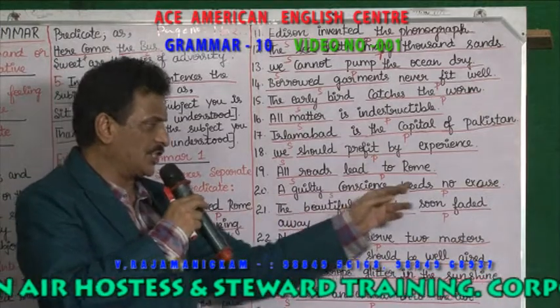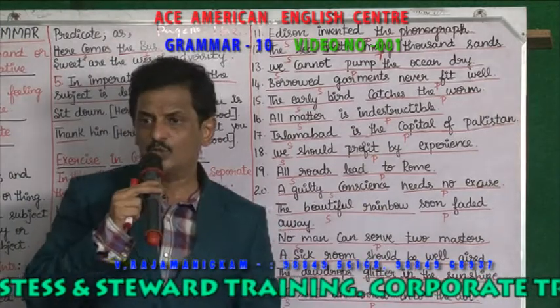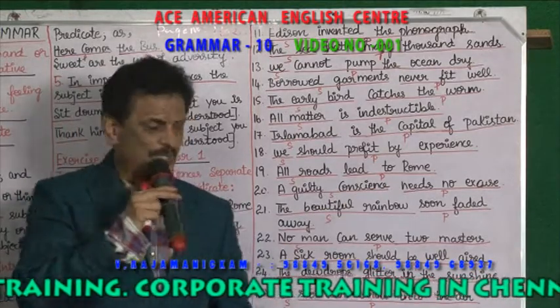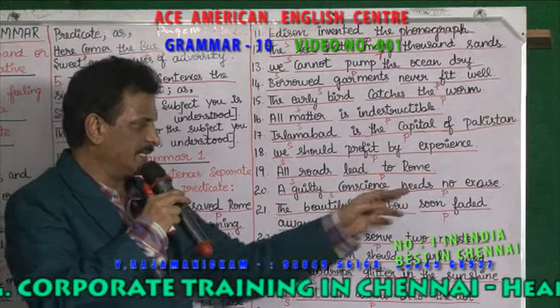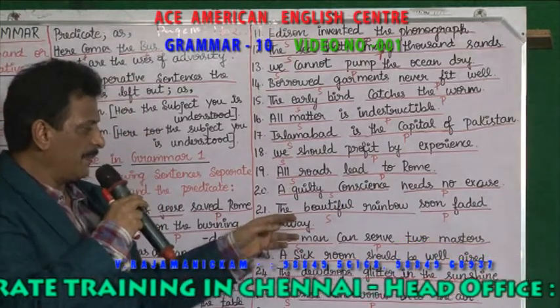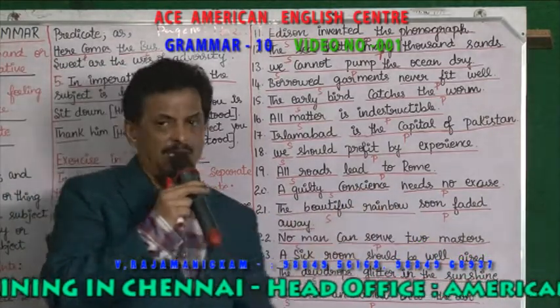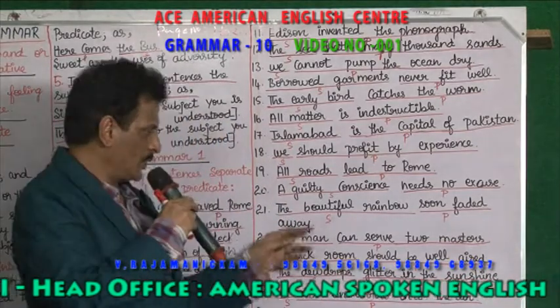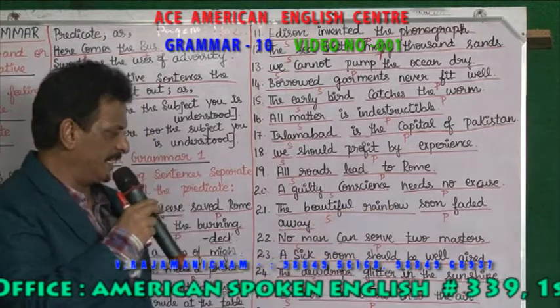A guilty conscience needs no excuse. Guilty குற்றமுள்ள நெஞ்சு, guilty conscience subject, needs no excuse predicate-ஆக வருகிறது. The beautiful rainbow soon faded away. அந்த அழகான வானவில் மறைந்து விட்டது. Beautiful rainbow subject, soon faded away என்பது predicate.